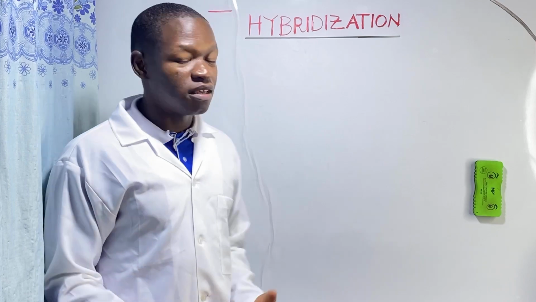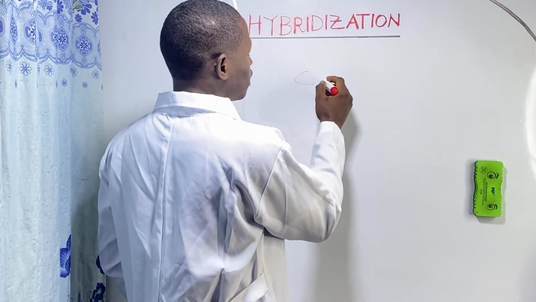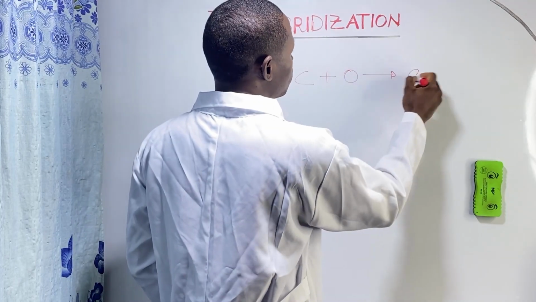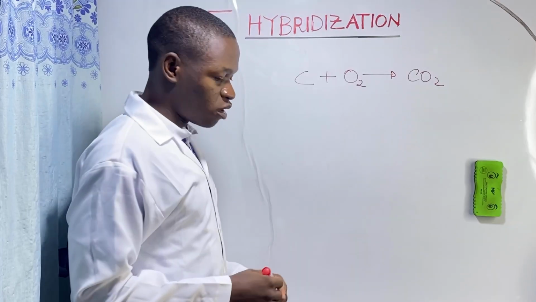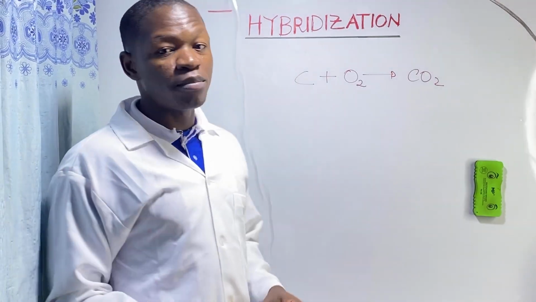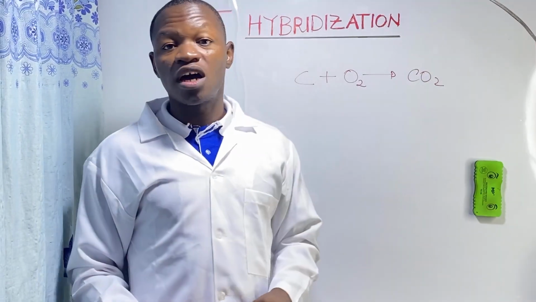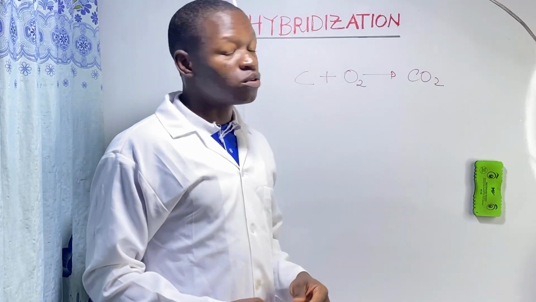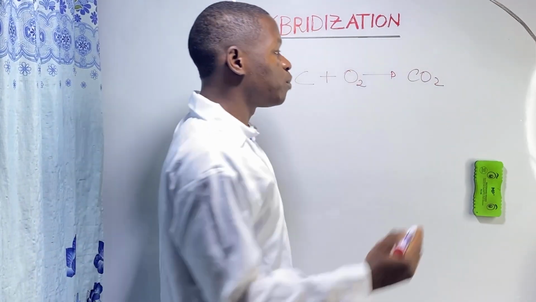Typically, when carbon reacts with oxygen, it forms carbon dioxide. Here, carbon does not have the octet structure, and as a result, carbon will go into bonding with oxygen so as to form covalent bonds.